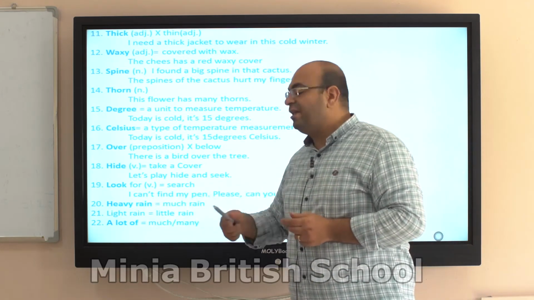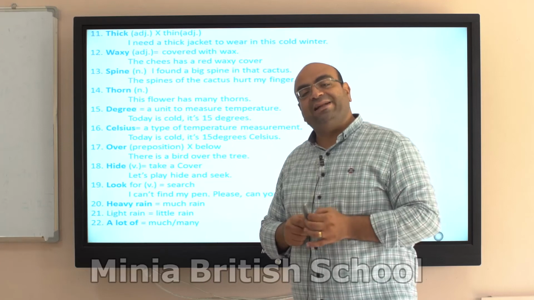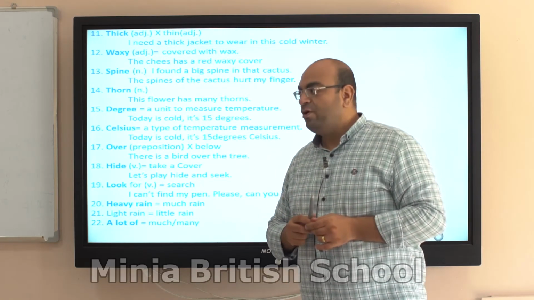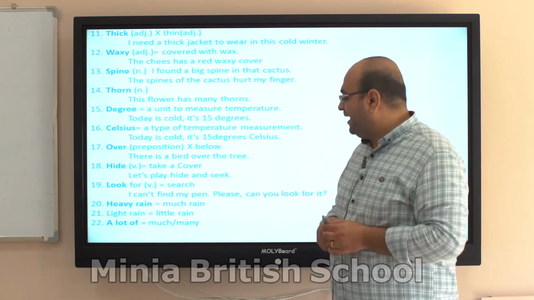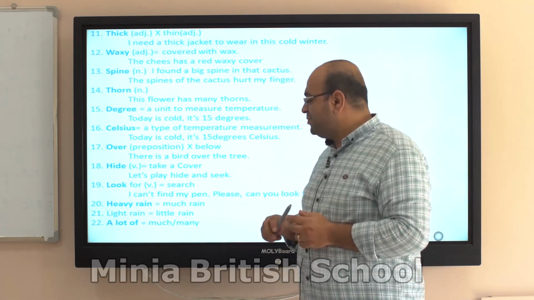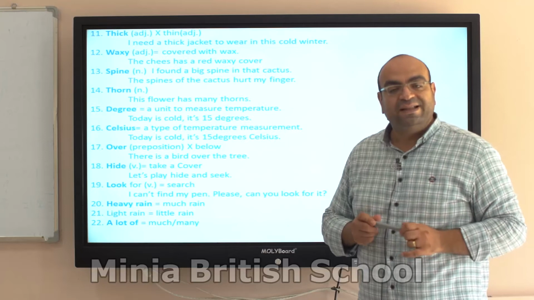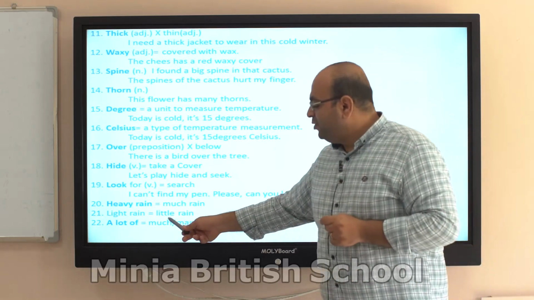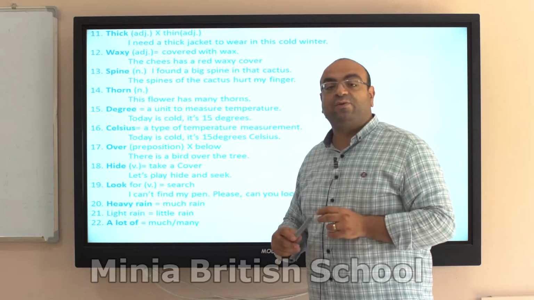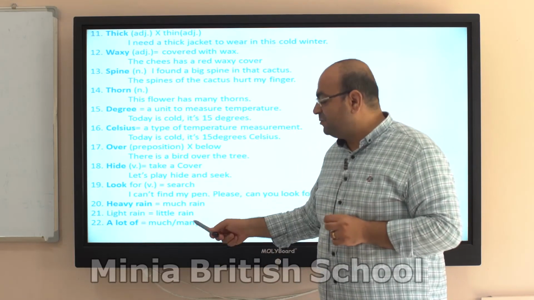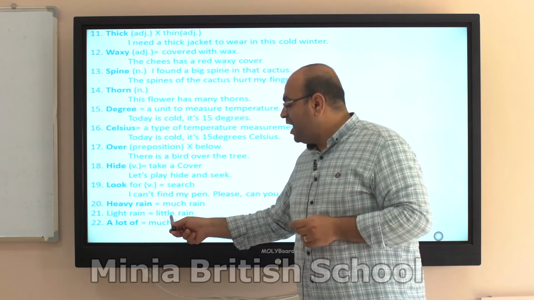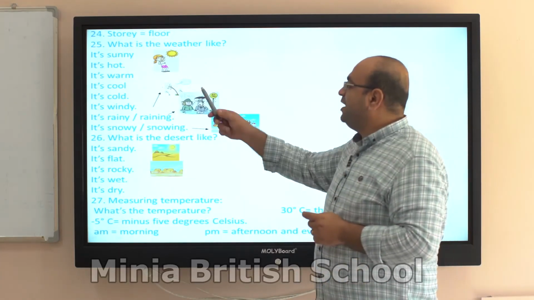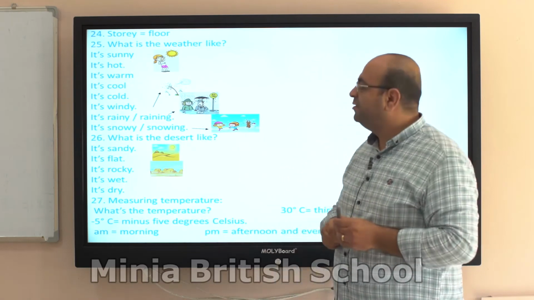Heavy rain and light rain. That's the adjective I use. When the rain is much, I would say heavy rain. When the rain is not much, I would say light rain. As we say it a lot of, that's many or much, both, you know where to use it. Much is for uncountable, many is for countable. I can replace both of them by a lot of.